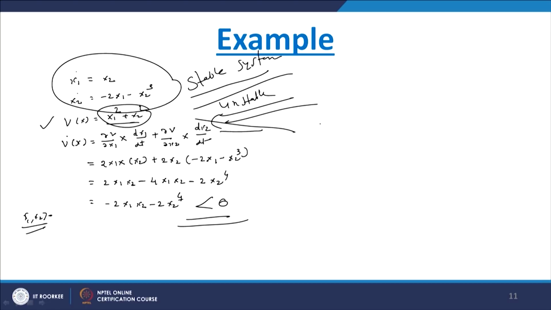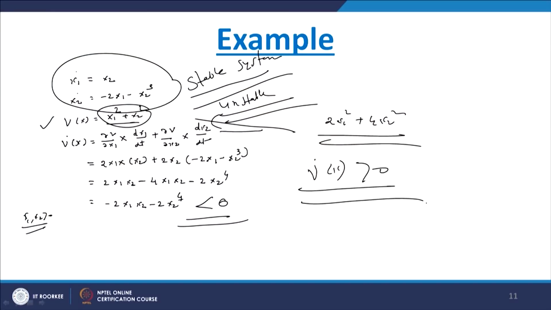Let us say we have taken this function as 2x1 square plus 4x2 square. This is also a positive definite function. If after taking this one, you get v dot x greater than 0, then you would say that the system is unstable. It means that for one v of x we could get the stable system, and for this particular function we have got an unstable system.